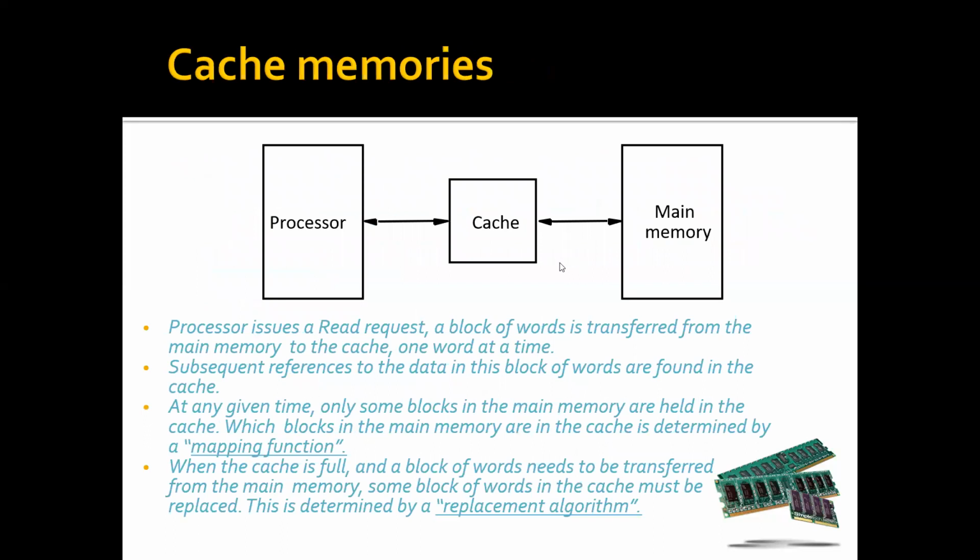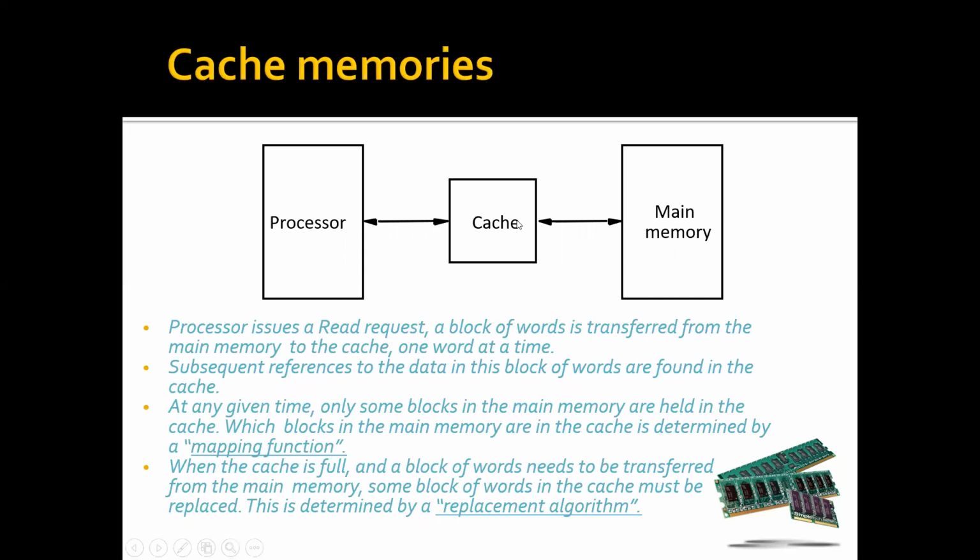Just look into the diagram. We have the processor and main memory. So what is our objective? The objective is to put some of the frequently accessed instructions in the cache itself, so that the processor will fetch those instructions from the cache. How do we know which are the frequently accessed instructions? It is based on locality of reference. So if I have a program over here and I'm executing instruction 1, instruction 1 must be brought to the cache because of temporal locality of reference. It is not only instruction 1, I will also bring instructions 2, 3, 4, 5 and so on. Why will those instructions be brought? Considering the spatial locality of reference.